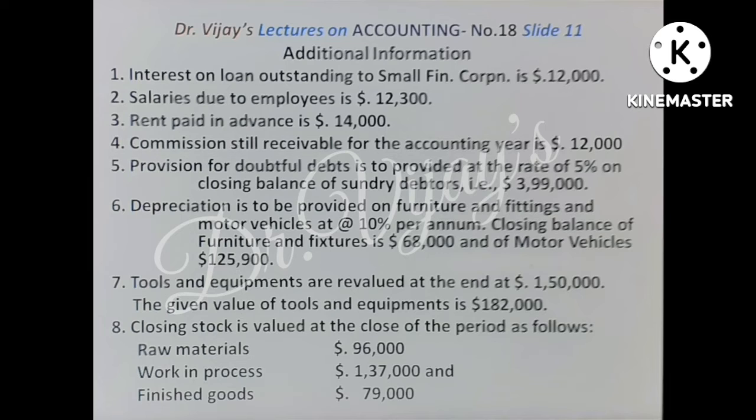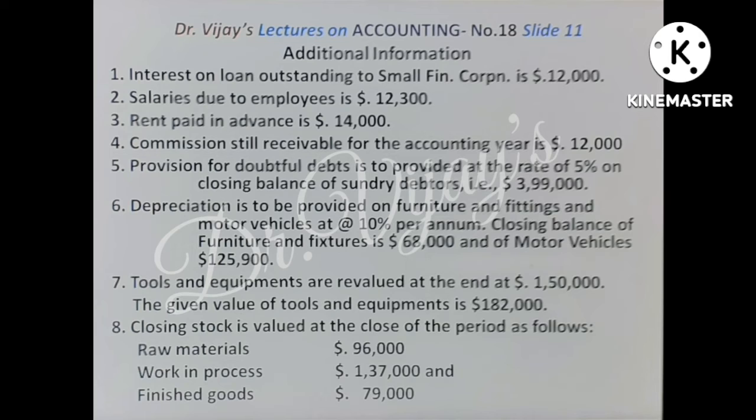Provision for doubtful debts is to be provided at a rate of 5% on the closing balance of debtors. Calculate 5% of $3,99,000 and compare that with the old provision, and decide whether it is to be shown on the debit side of the profit and loss account or the credit side. Depreciation is to be provided on furniture and fittings and motor vehicles at 10% per annum. That all is to come in the profit and loss account debit side. Closing balance of furniture and fixtures and motor vehicles is given, for that depreciation is to be calculated.